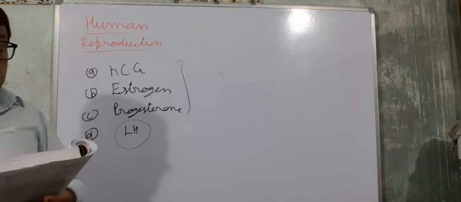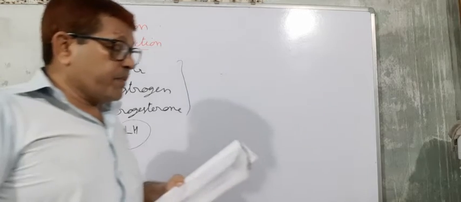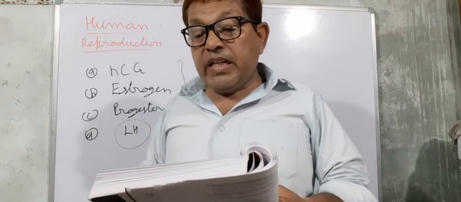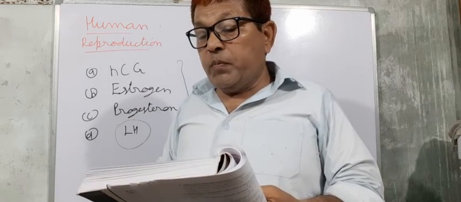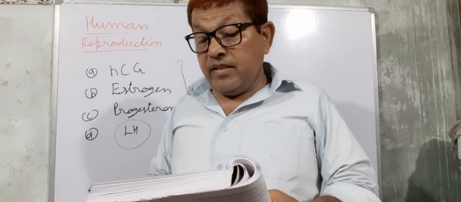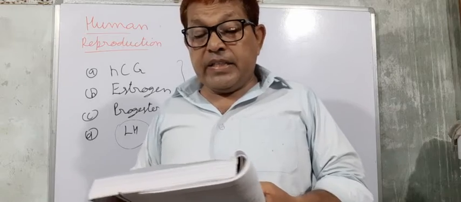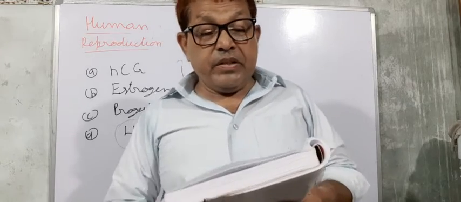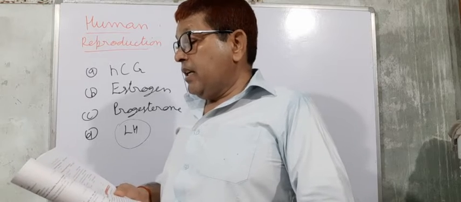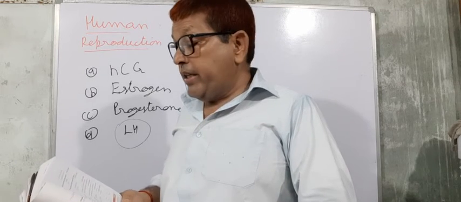The vas deferens receives ducts from the seminal vesicle and opens into the urethra as: once again listen, the vas deferens receives ducts from the seminal vesicle and opens into the urethra as.